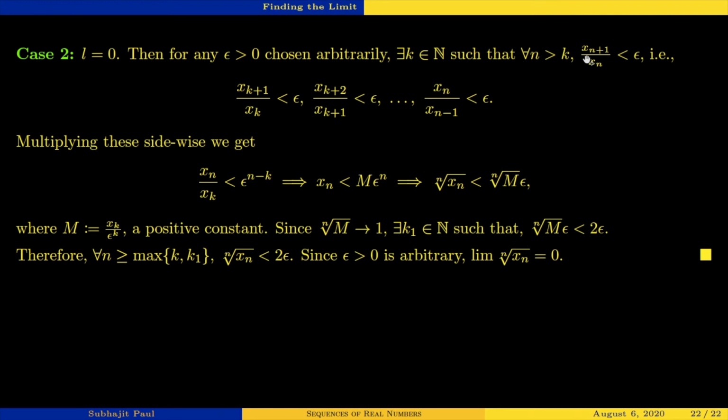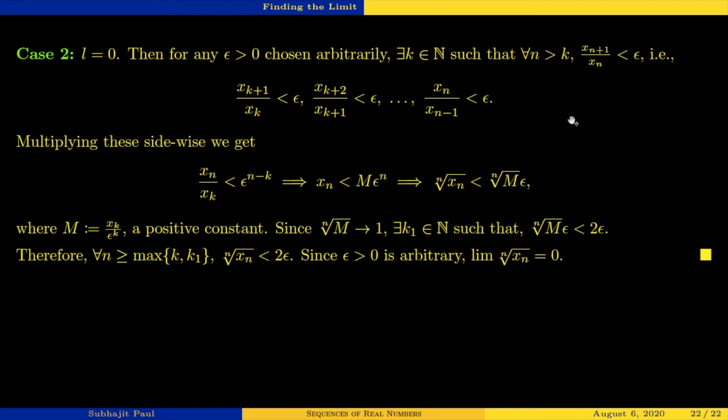So mod of xn plus 1 by xn, and these terms xn plus 1 and xn are positive terms, so the mod doesn't give you any extra information.